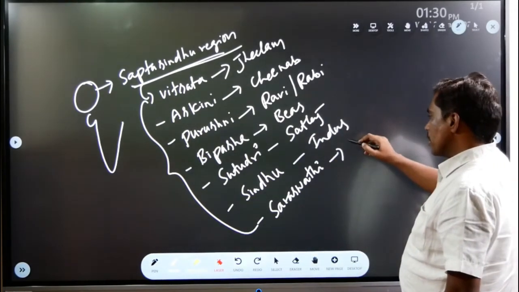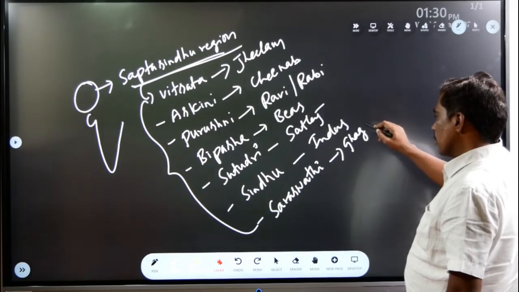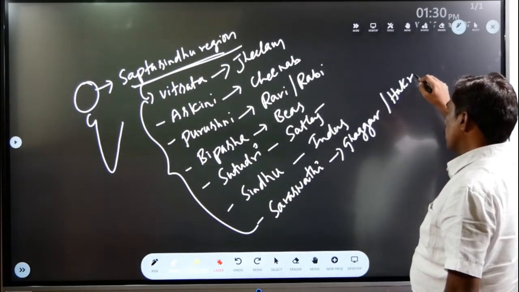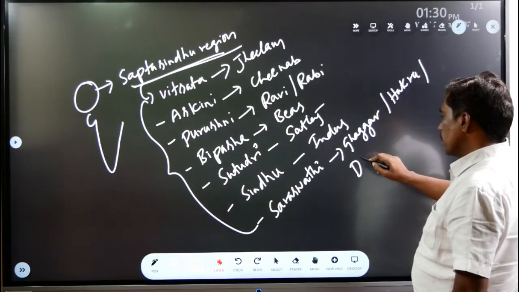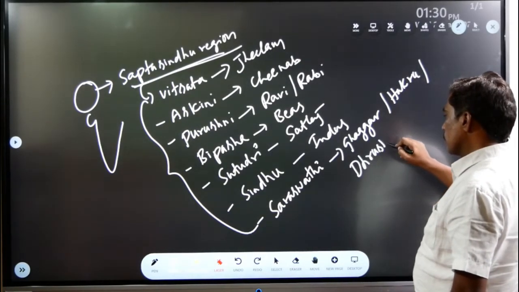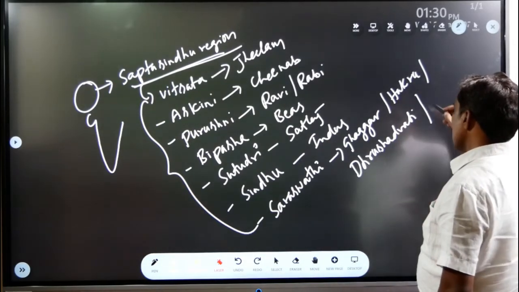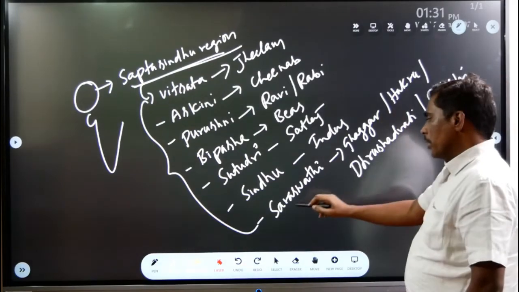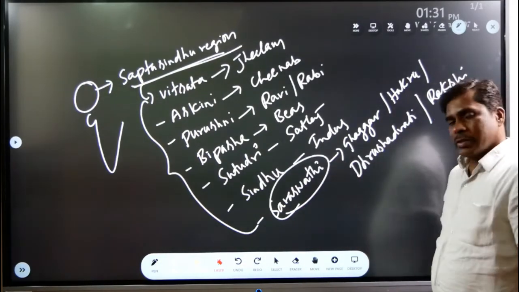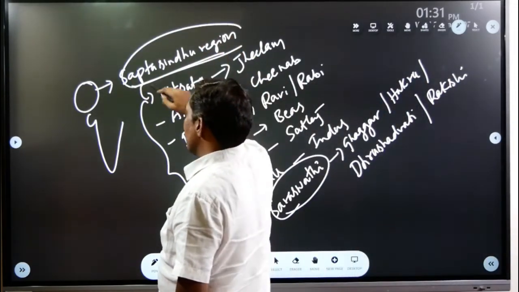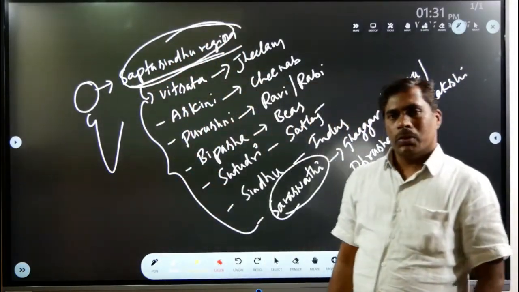Saraswati means present Ghaggar, also called Akru, also called Drishadvati, also called Rakshi. Saraswati called in different names. So they settled on the bank of these rivers. This region also called Sapta Sindhu region.